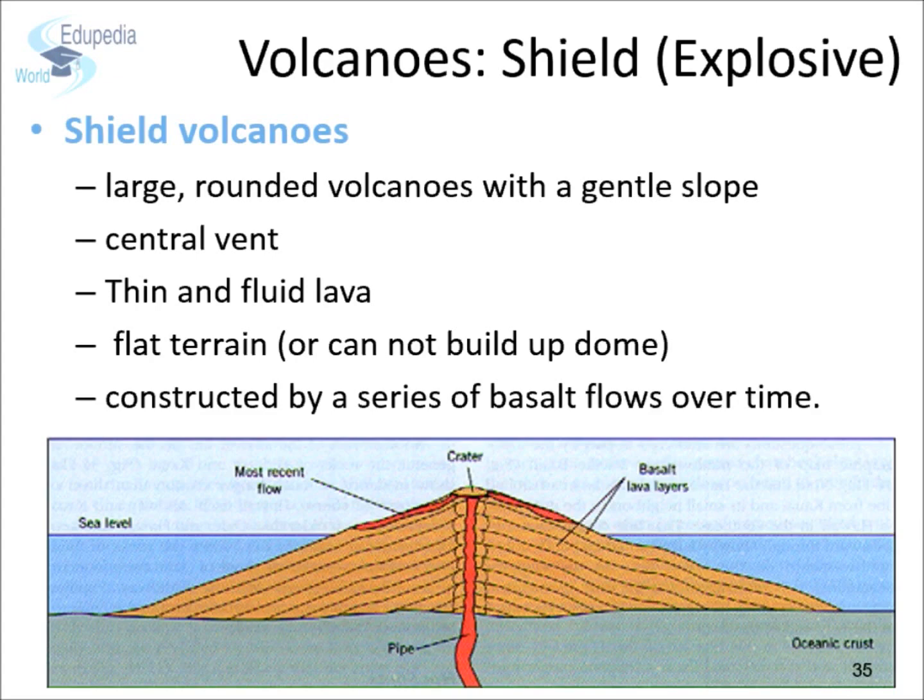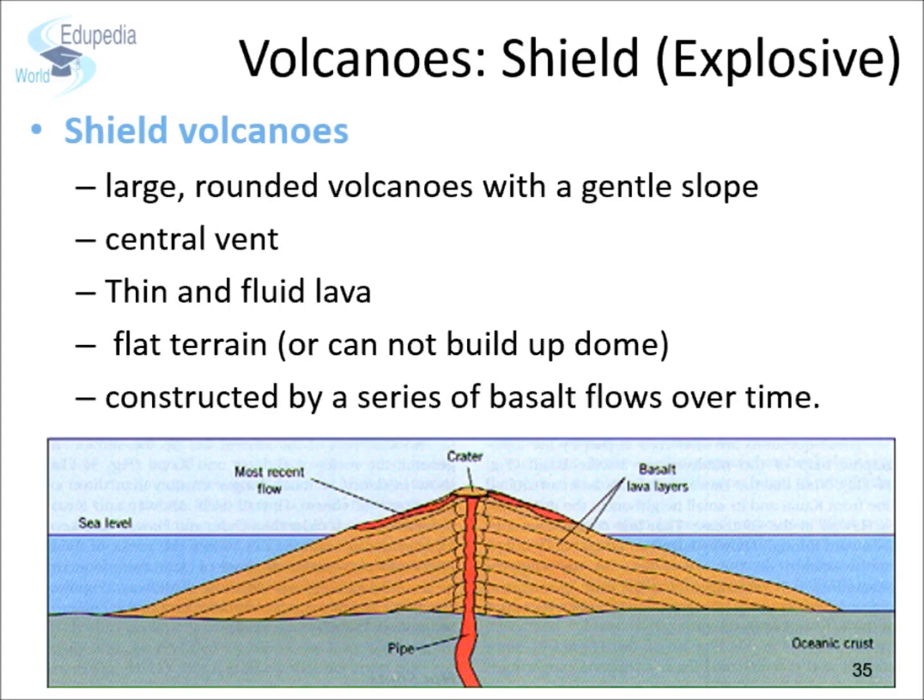If the lava erupting from a volcano is thin and fluid, it is not confined near the vent and travels a very long distance. As a result, the volcano does not grow in height but grows in lateral extent. Shield volcanoes do not have the steep mountainous sides of composite volcanoes. They have a very wide base and are much flatter on the top than composite volcanoes. This is how a shield volcano is formed, like the Mauna Loa in Hawaii.